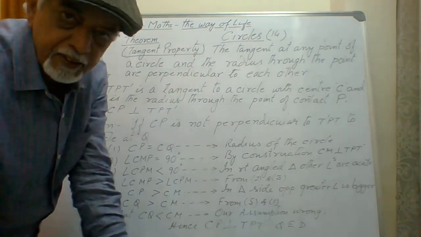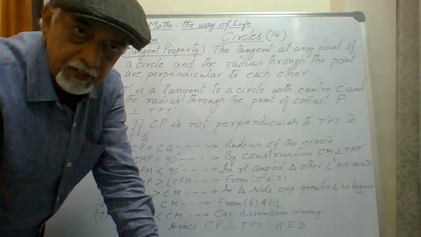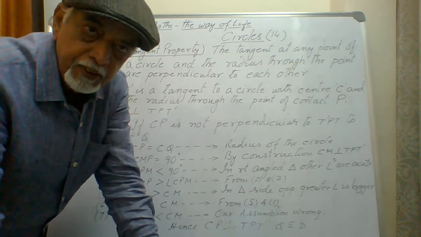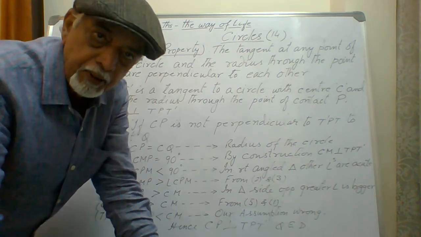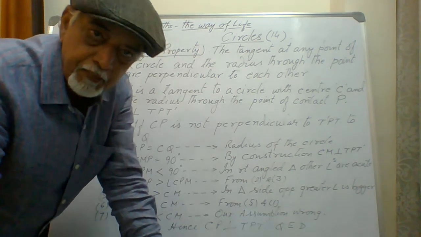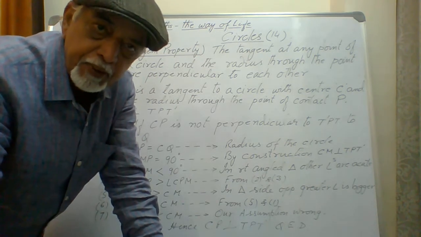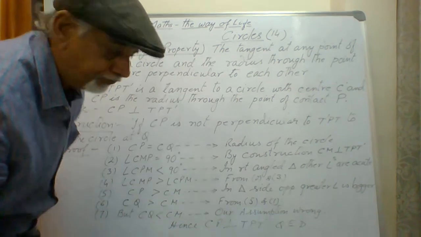I have been discussing circles, properties and theorems for the past couple of lectures. I'll continue in the same sequence with some more important theorems on circles. Today the theorem is on the tangent to a circle. This is a very important property of a circle. Let us see what it says.